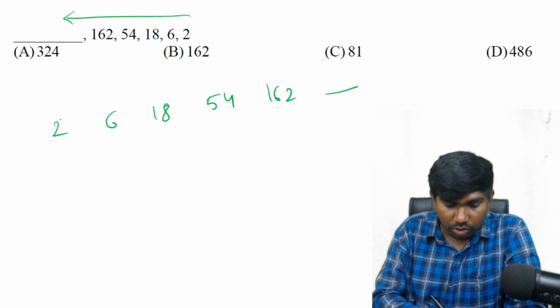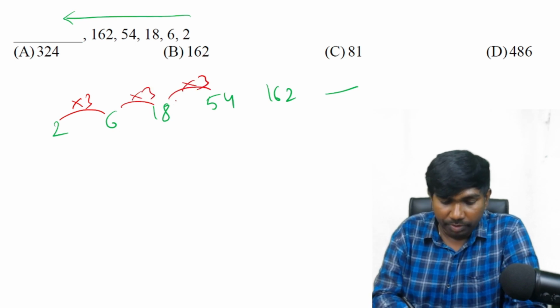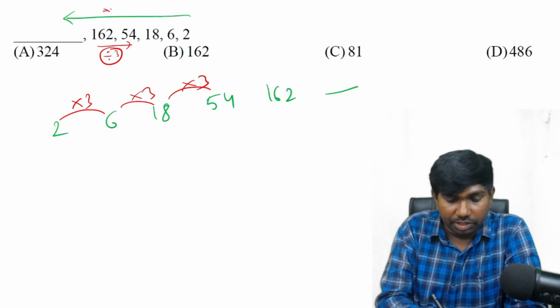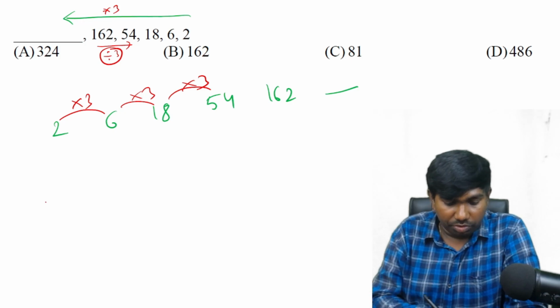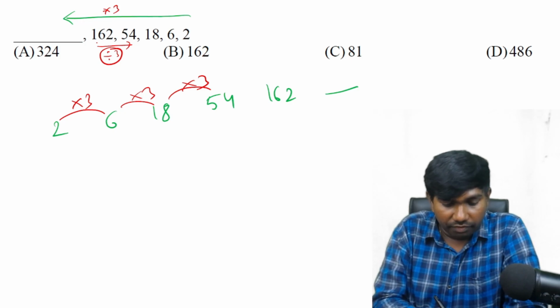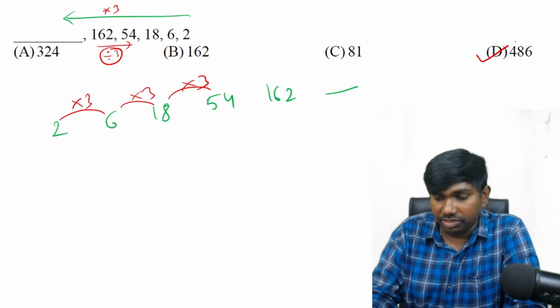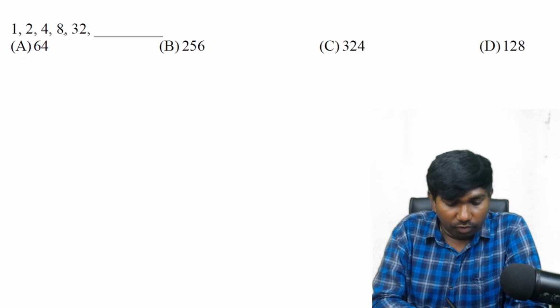And 2 to 6, what is the multiplication factor? Into 3 and into 3 and into 3. Overall into 3 only. In this direction into 3 means in this direction obviously it will be divided by 3. This way it is into 3. So our answer must be 162 into 3. 162 into 3 is 480 plus 6, it is 486. Answer is 486.